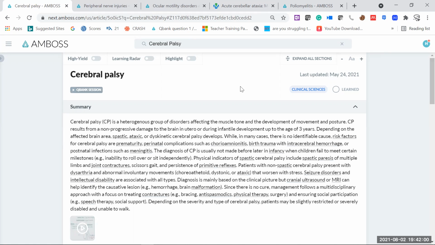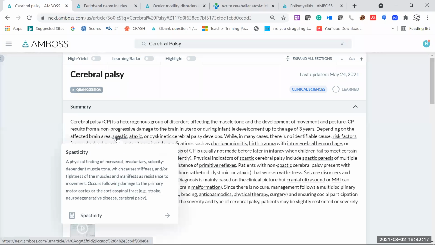So we have certain types of cerebral palsies in which maybe we can see some spastic movement, maybe some kind of ataxia, like posture and gait disturbances. We can see some disproportional movement, dyskinetic cerebral palsy. So when we are using the term spastic, what do we mean by that? A physical finding of increased involuntary velocity.